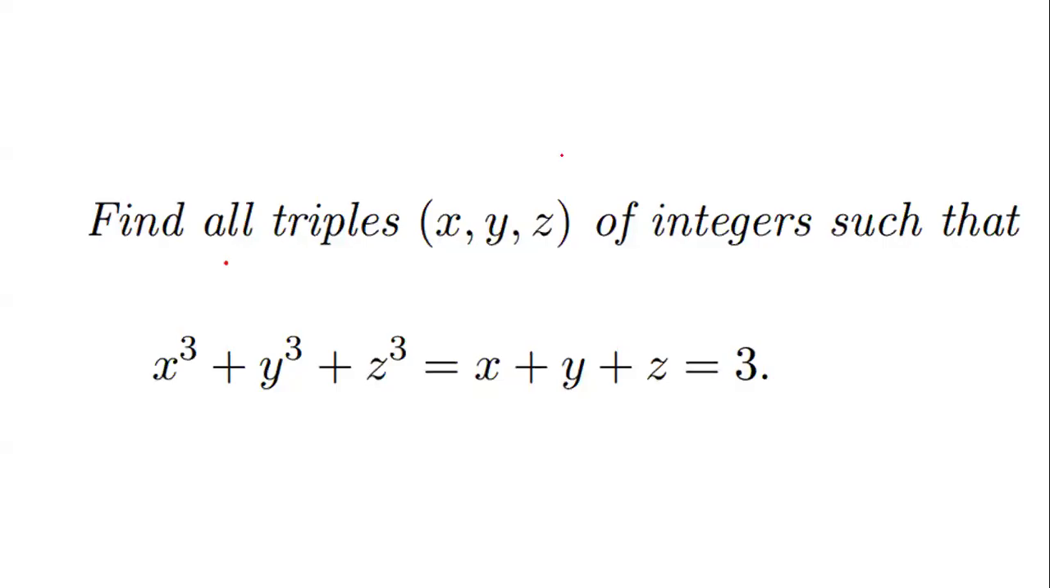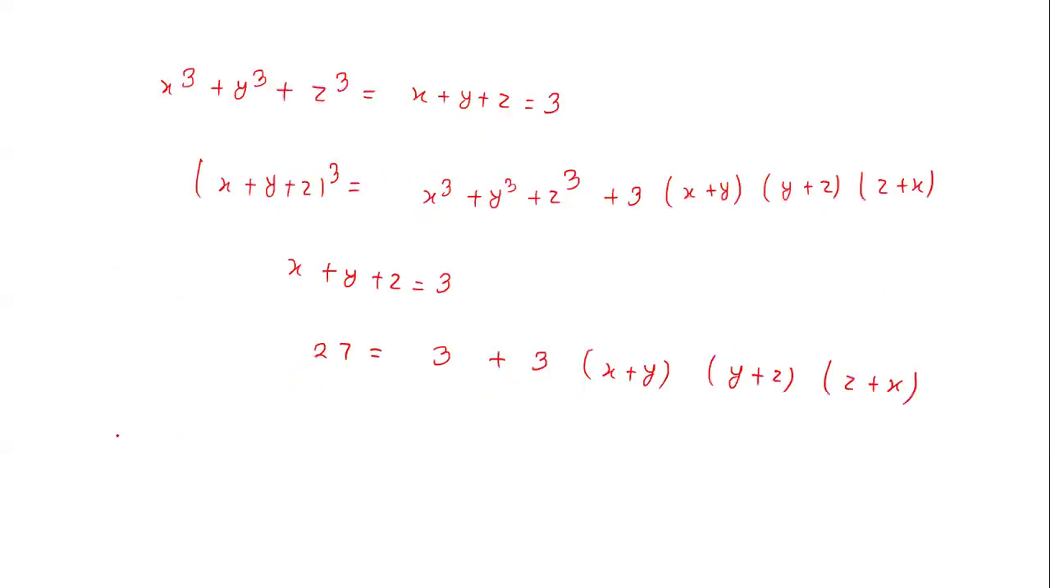So hello guys, in this video we are going to solve this problem. It is given that we have to find all triplets x, y and z of integers such that x cube plus y cube plus z cube is equal to x plus y plus z is equal to 3. So we have to find all the integer triplets. Let's see how we can solve this.